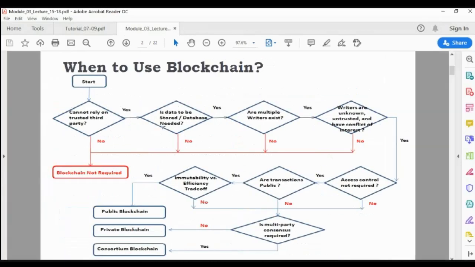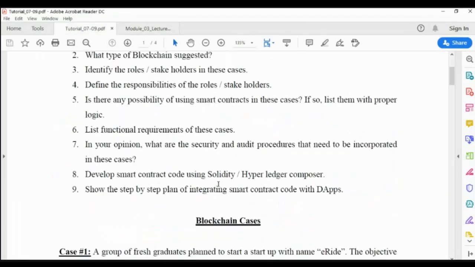So you answer one by one: can we rely on the trusted third party or not? If you cannot rely on the trusted third party, what is the reason? Is data to be stored, or is a database needed? Obviously, we require a database for the related cases.